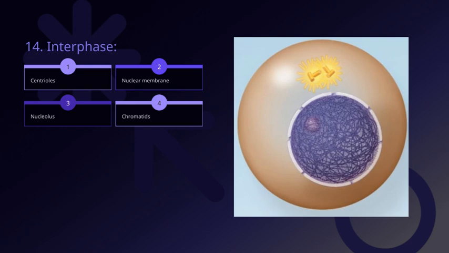So, in essence, interphase is all about the cell preparing itself, growing, replicating its DNA, and getting ready for the division process ahead. This phase is fundamental because it sets the stage for accurate and efficient cell division, ensuring each new cell gets the right genetic information.